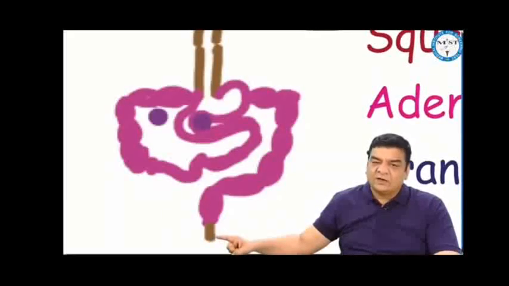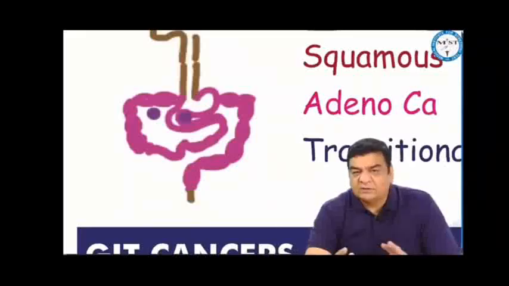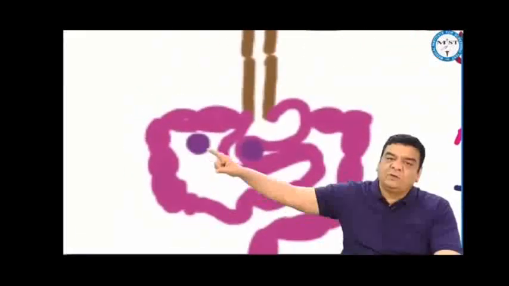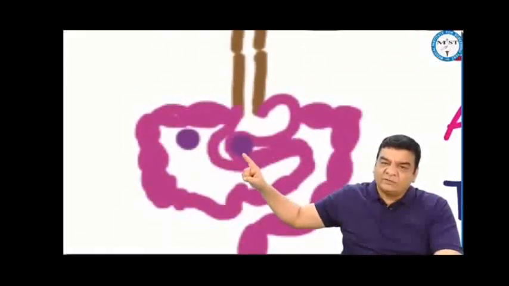In the anal canal, cancers are usually squamous cell carcinomas, that means distal to the dentate line, and cancers of the anal verge, they are squamous cell carcinomas. In the gallbladder, it is the fundus of the gallbladder, while in the pancreas, it is the head of the pancreas which is the common site of malignancy.